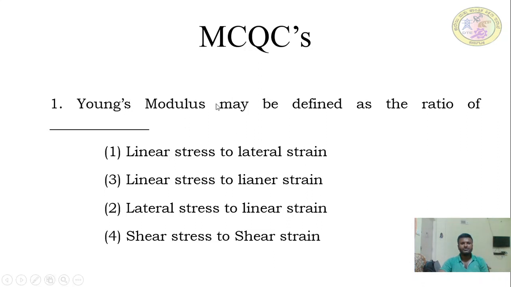So Young's modulus may be defined as the ratio of what? Linear stress to linear strain. Okay, remember, this is the answer.